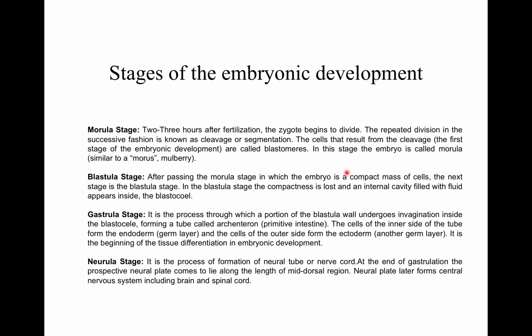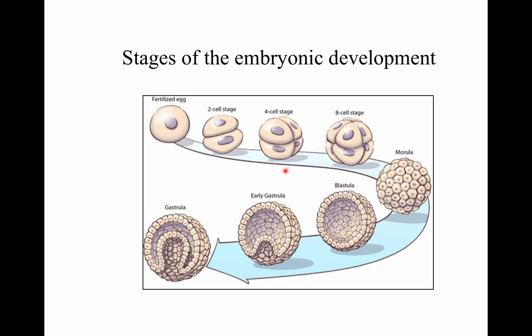And during morula stage, it seems to be like mulberry. Mulberry means morus. So it is similar to mulberry. That's why this stage is named as morula. Because of the repeated and irregular cleavage, a ball of cells is formed, and this is known as morula stage.